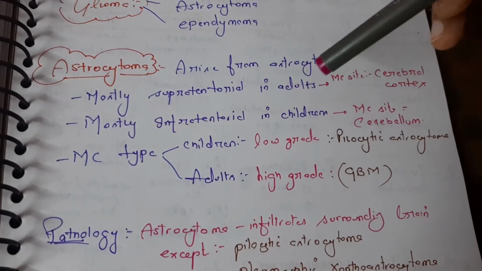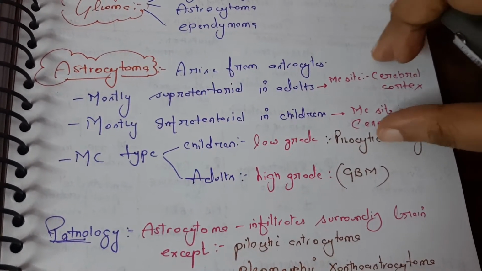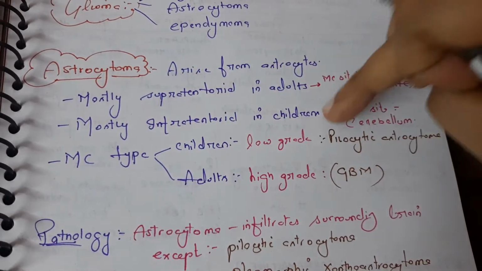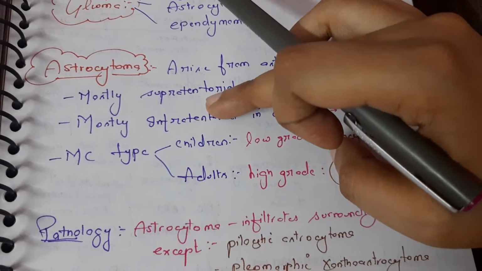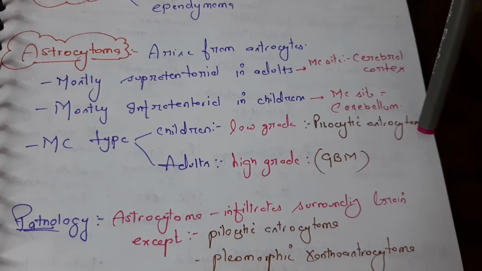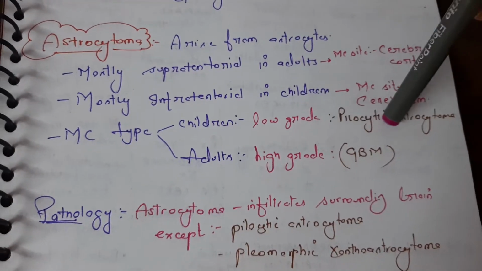So according to these terms, we can say in adults the site would be supratentorial and in children it would be infratentorial. The most common type in children is low grade pilocytic astrocytoma. In adults it would be high grade GBM.